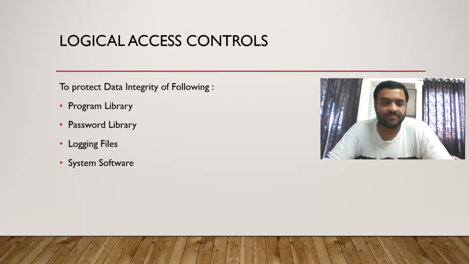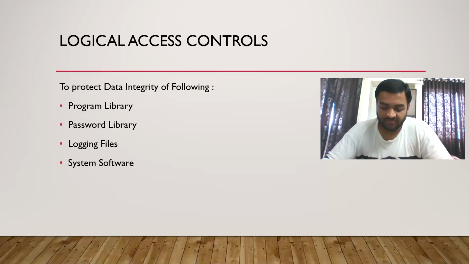Okay, so once again, program library, password library, logging files, system software. You can remember it like that: library, logging, system. Just remember it is a password library and a program library.